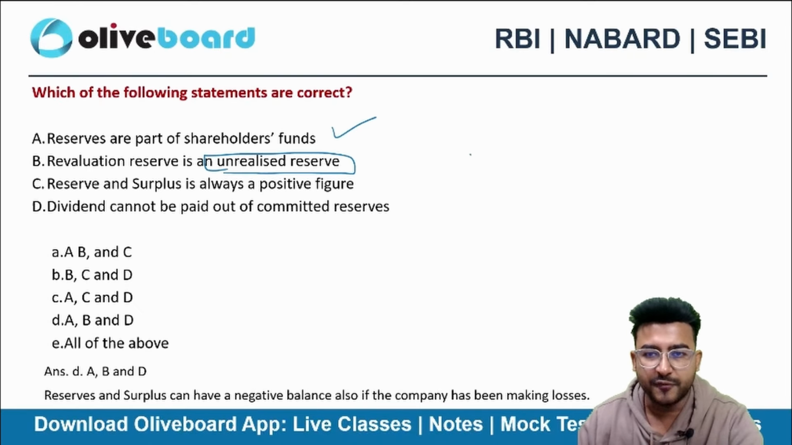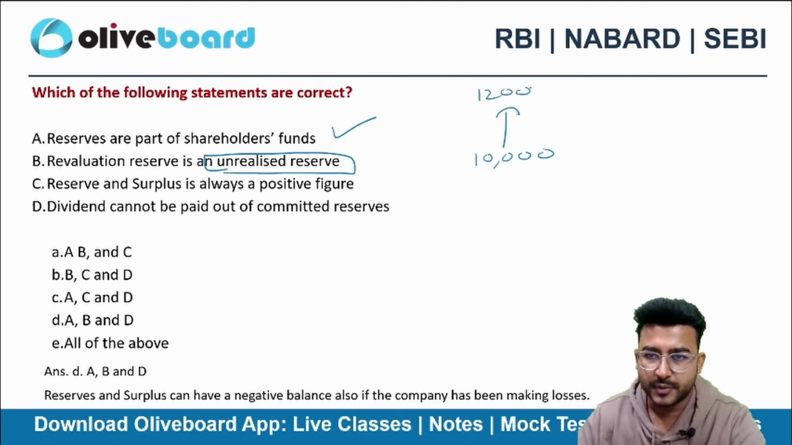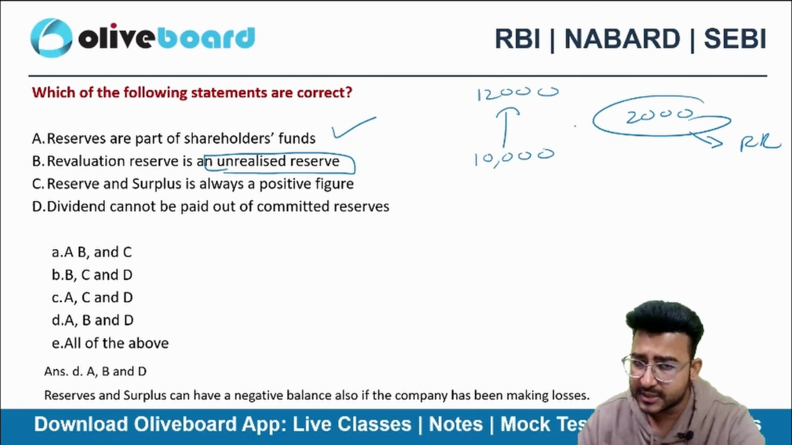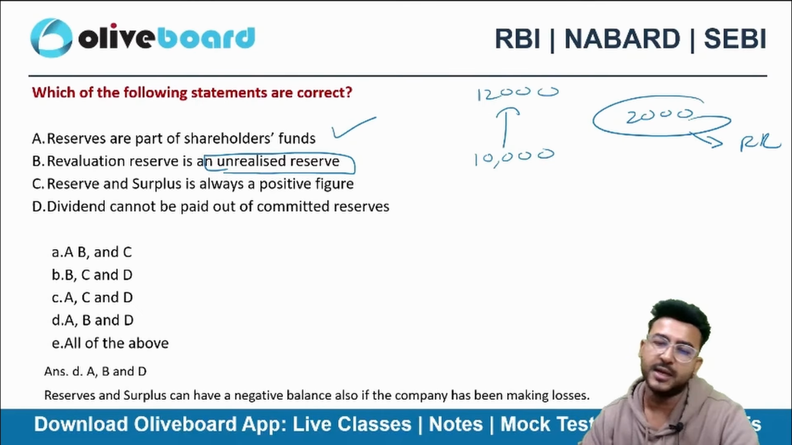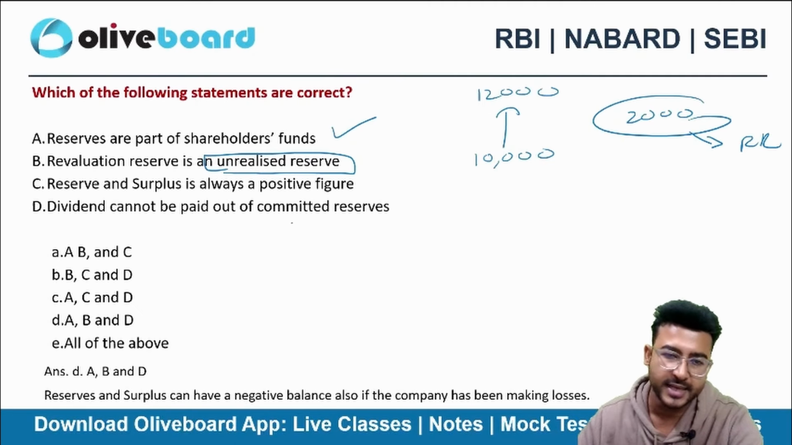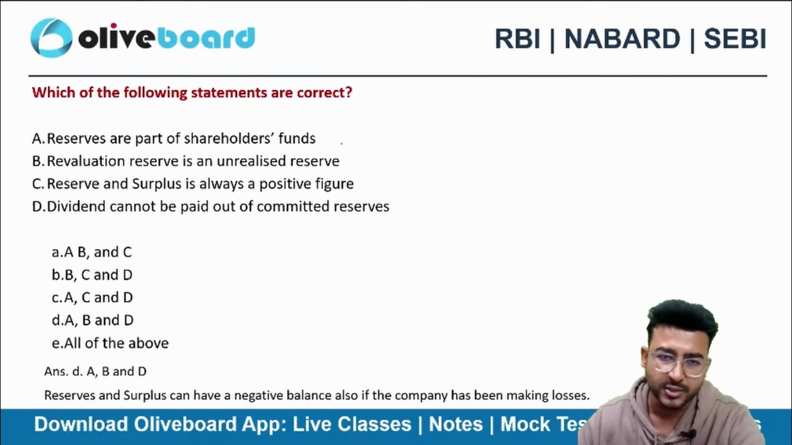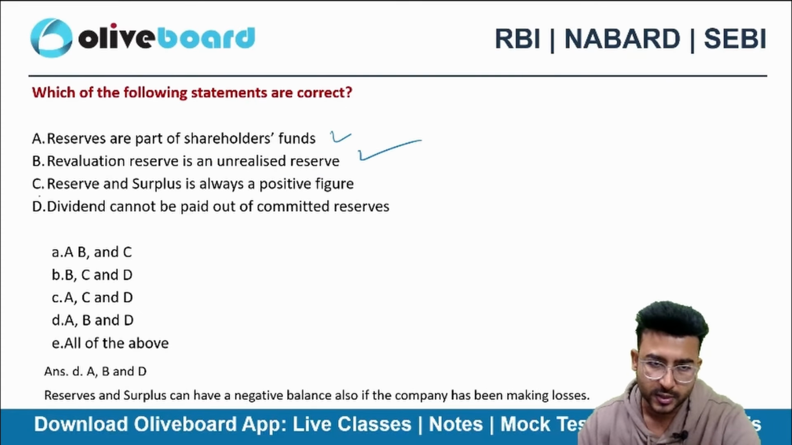Revaluation reserve is an unrealized reserve. That's true. If my assets are 10,000, the value went up to 12,000. So I created 2000 in my revaluation reserve. Have I realized this one? No, because that's completely non-cash. This is completely unrealized. I will realize it when I actually sell the asset. So this is also correct.